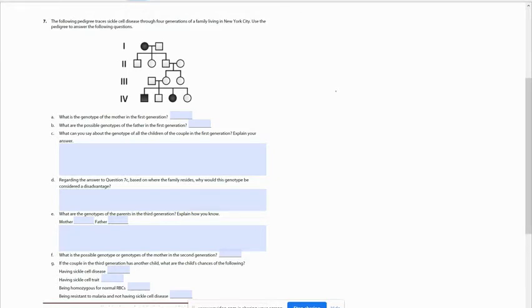The following pedigree traces sickle cell disease through 4 generations of a family living in New York City. Use the pedigree to answer the following questions. So the first one, what is the genotype of the mother in the first generation?